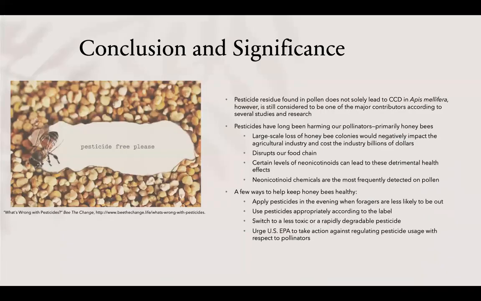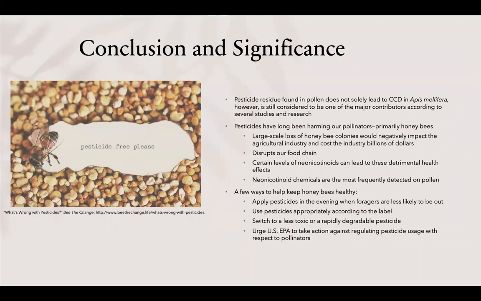In conclusion, pesticide residue found in pollen does not solely lead to CCD in Apis mellifera. However, it is still considered to be one of the major contributors according to several studies and research. Pesticides have long been harming our pollinators, primarily honeybees. Large-scale loss of honeybee colonies will negatively impact the agricultural industry and cost the industry billions of dollars.